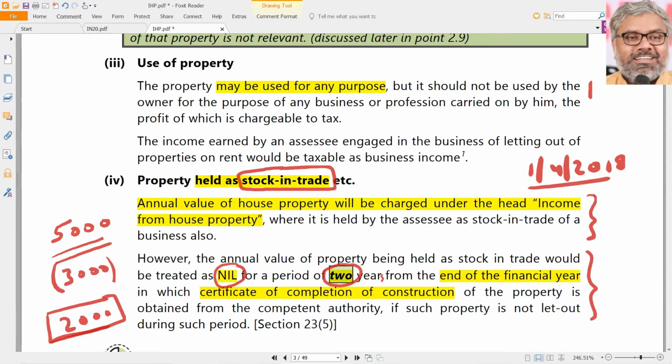End of the financial year means 2018-19. 2018-19 is fully there, but still it will not be counted in these 2 years. Then 19-20, then 2020-21 also there will be exemption completely. No annual value shall be taxable. That is what we should understand. So, this 2 years countdown will start not from the date of completion, it will start from the end of the financial year in which the certificate of completion has been obtained from the competent authority.